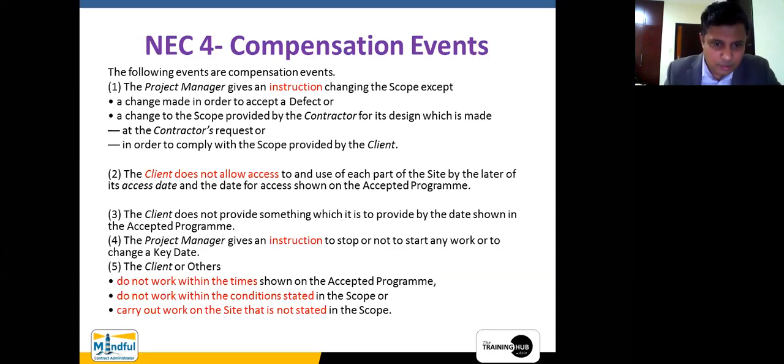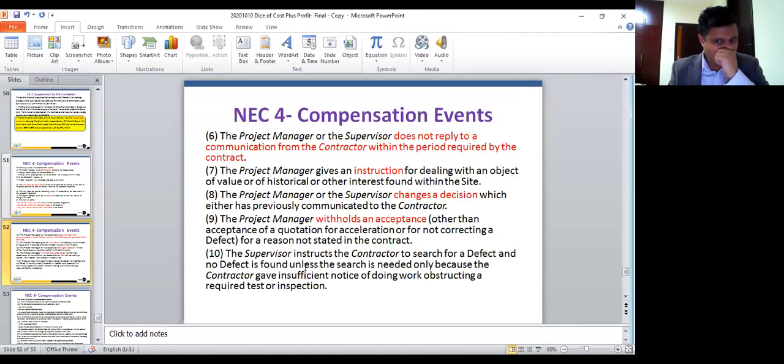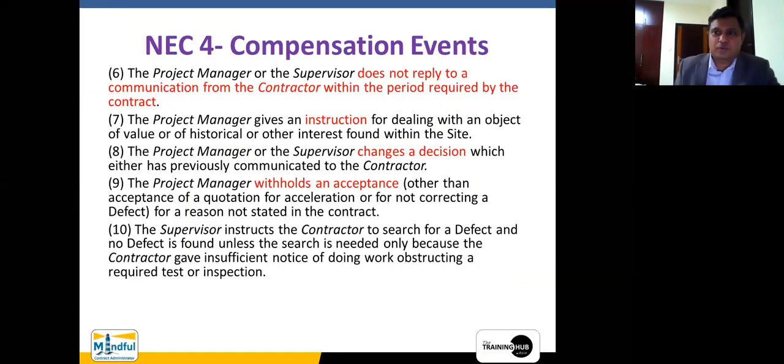Now, for example, the project manager, who is the equivalent of the engineer, gives an instruction to stop or not to start any work, or to change the key date. Now, this is also an act of prevention, right? Or an instruction to stop, maybe a suspension, something like that. Anyway, even though the terminology is changed, you can easily correlate the NEC compensation events with this particular FIDIC cost plus profit.